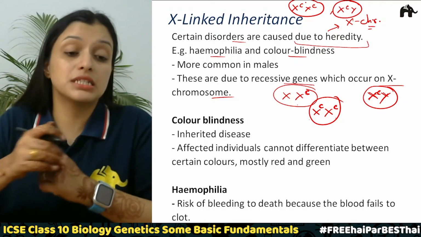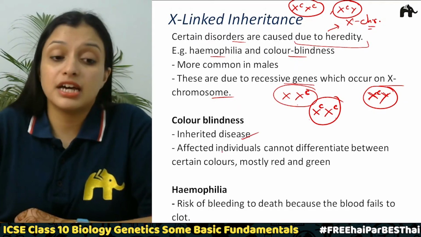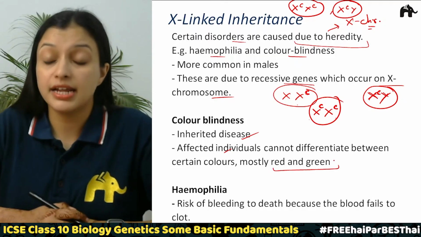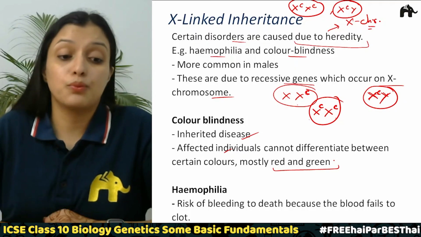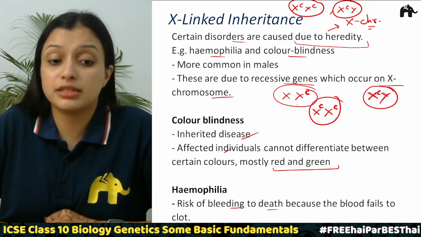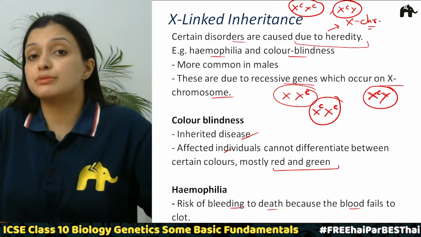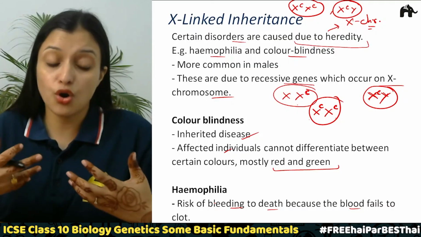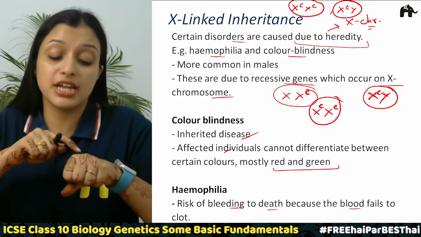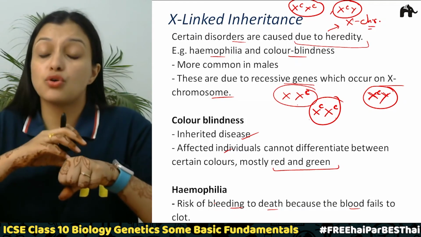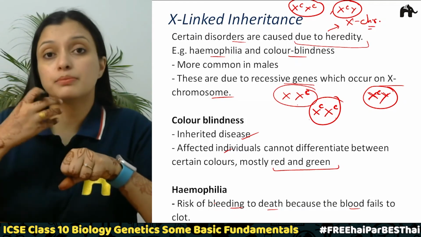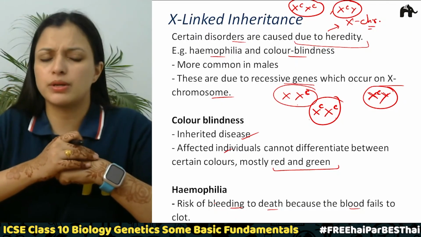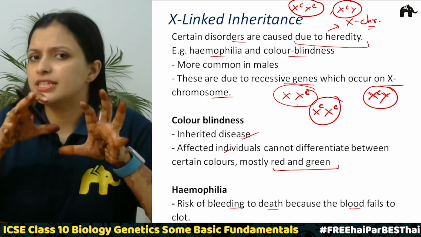Color blindness is basically an inherited disease where the affected individuals are not able to distinguish between red and green color. And the second one is hemophilia, where there is a risk of bleeding to death because the blood fails to clot. The blood is not able to clot, so if the person has a cut on the body, there will be no blood clotting and the blood will keep on flowing, and this situation may lead to the death of the individual.